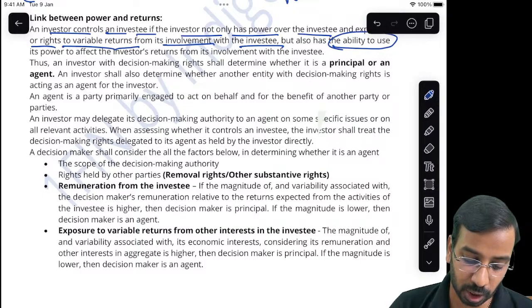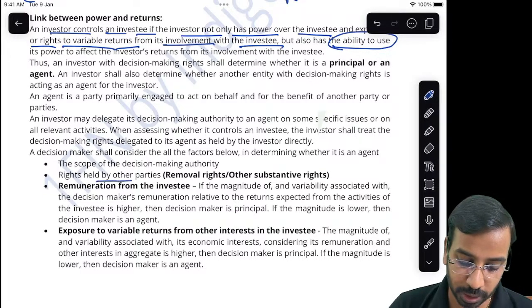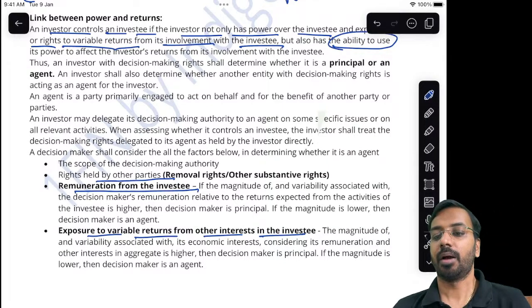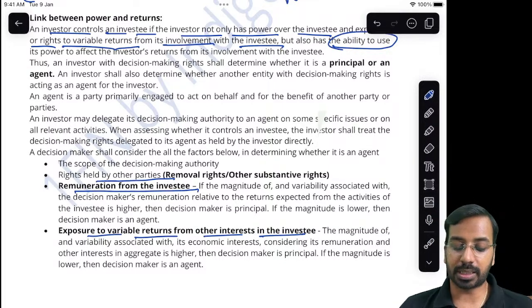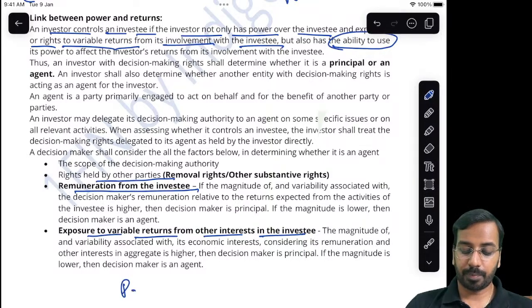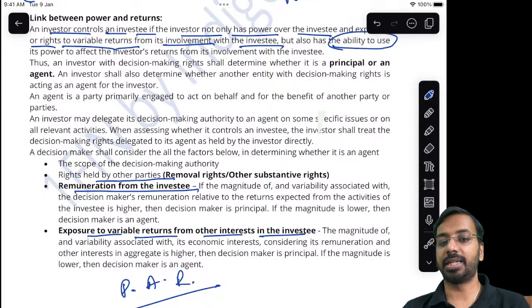So while evaluating control, I have to see what rights other parties have, what kind of remuneration I am getting from the investee, and exposure to variable returns from other interests in the investee. So broadly, what you need to understand is power, ability, variable returns. If it is present, there is control.